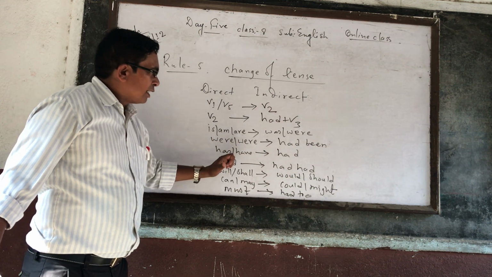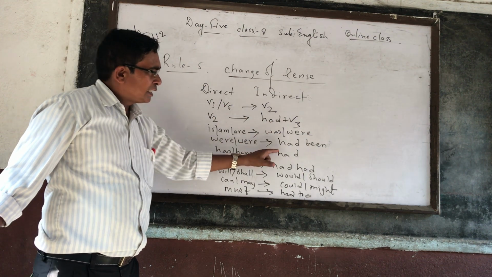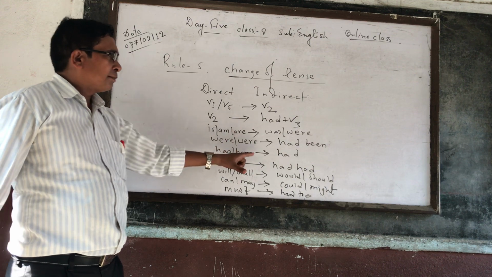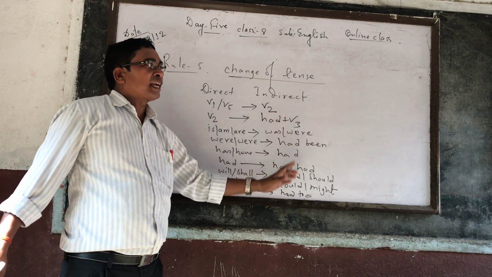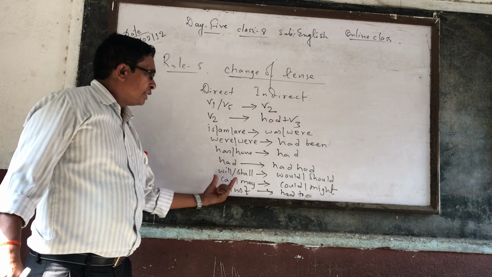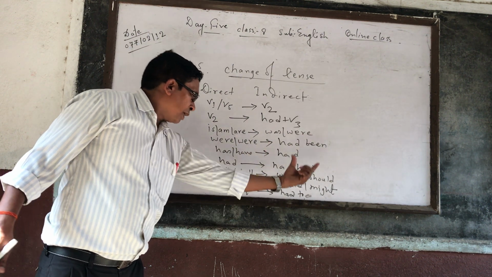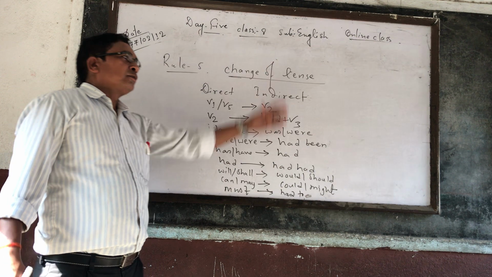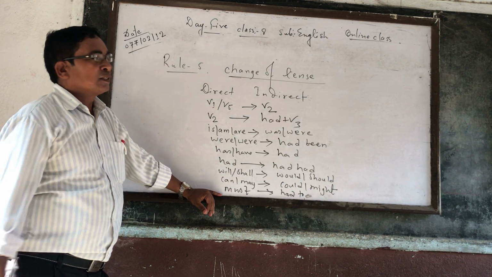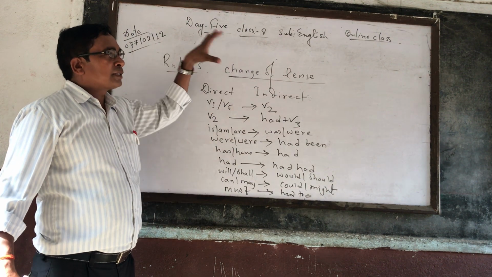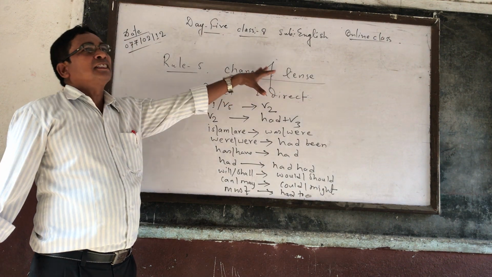If there is is, am, are, then they should be changed into was, were. If there is was, were, that should be changed into had been. Similarly, if there is has, have, then change into had. If there is had, then that should be changed into had square, I mean double had. Similarly, will into would, shall into should, can into could, may into might, must into had to. Dear students, you might think change of tense is very simple, but there are some problems, some obstacles, because in every sentence, while changing into indirect, you cannot change the tense.